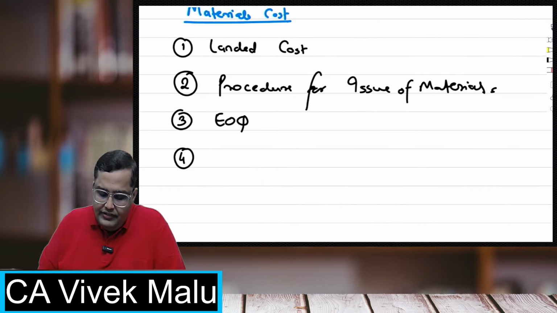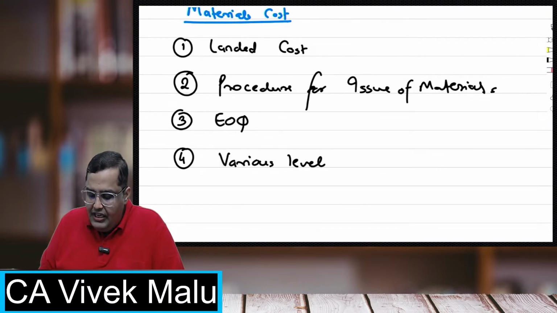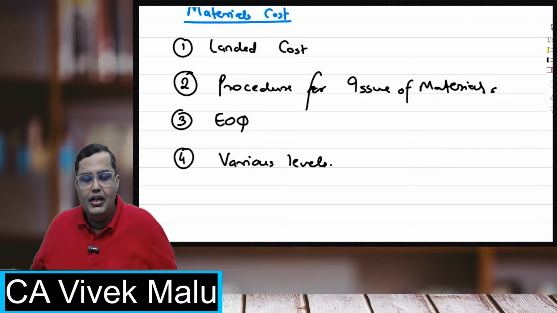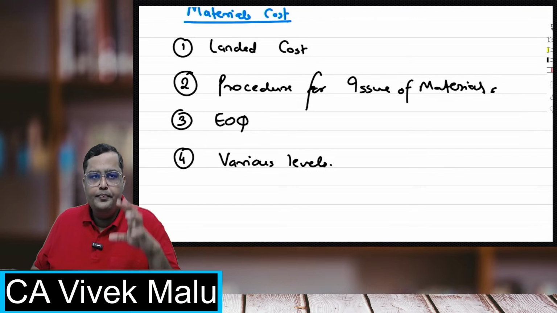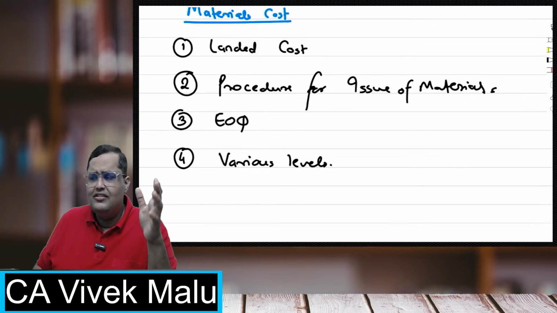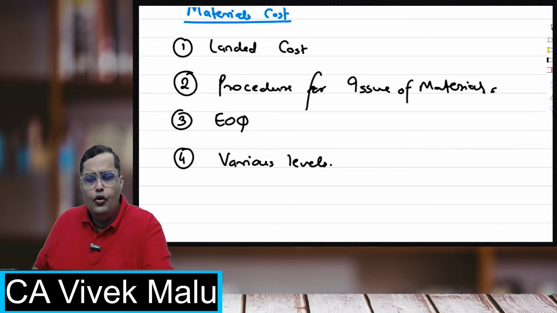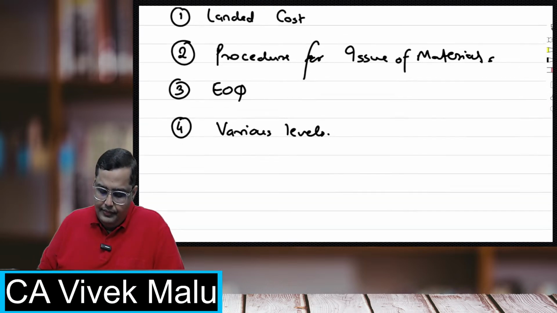The fourth concept we'll be touching over here is the various levels. What are the various levels? There are reorder level, maximum level, minimum level, average level, danger level, and like that. So we'll be taking all those levels.